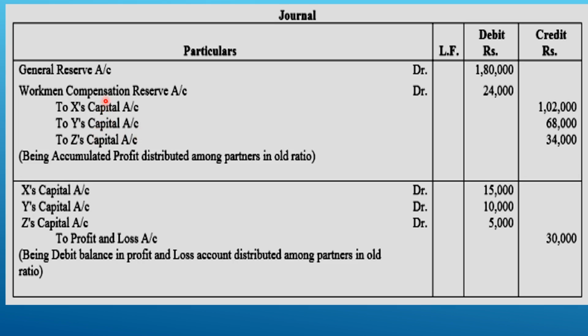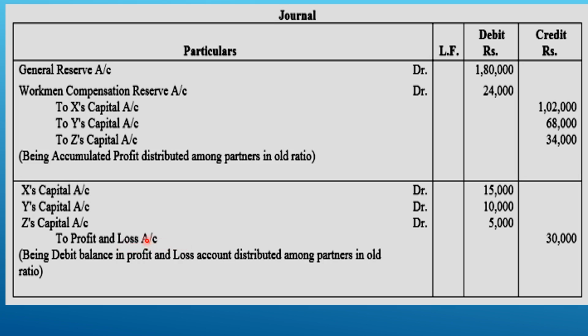The three partners' capitals already have credit balances. Again we are crediting them, so the capital balance increases because this is ultimately profit. When you transfer the profit, the capital automatically increases. In the reverse case, profit and loss account is a loss with a debit balance.